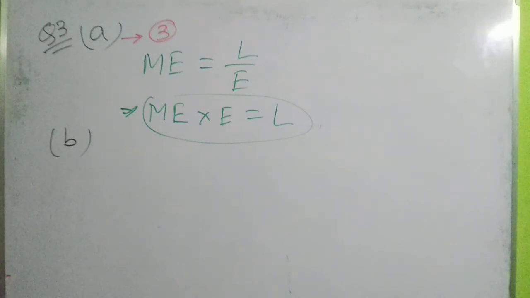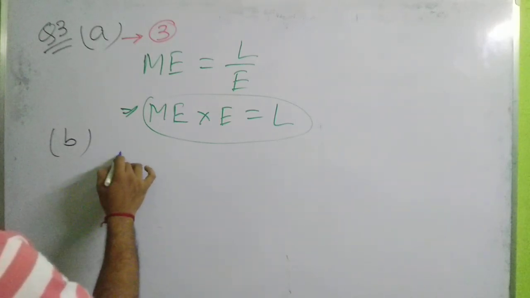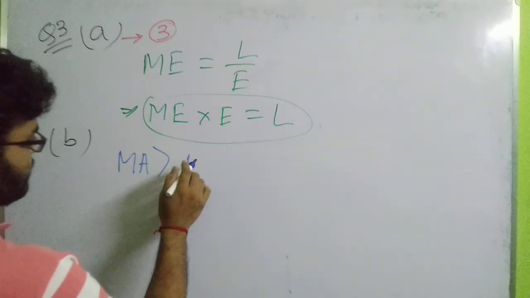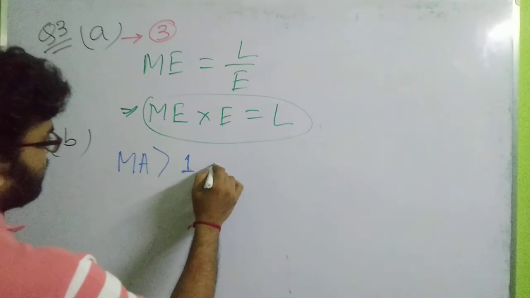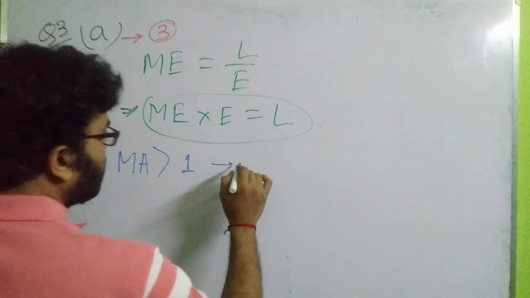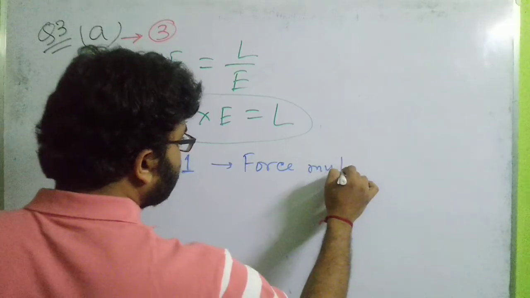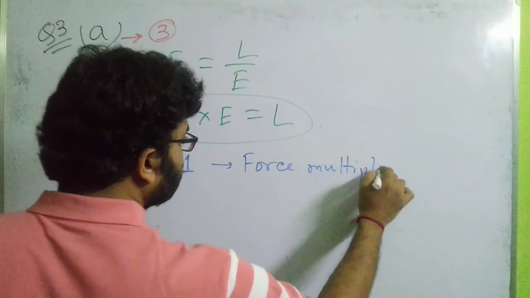If I consider the possible values of mechanical advantage for a machine, mechanical advantage can be greater than 1, and this kind of machine is regarded as a force multiplier, isn't it? Force multiplier.